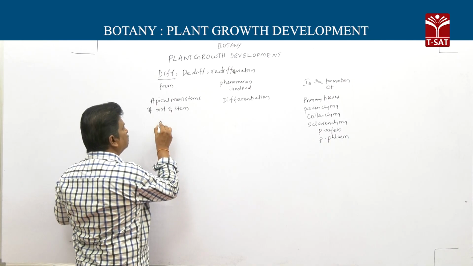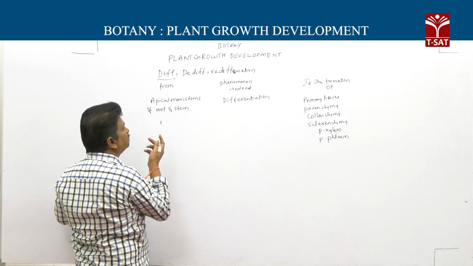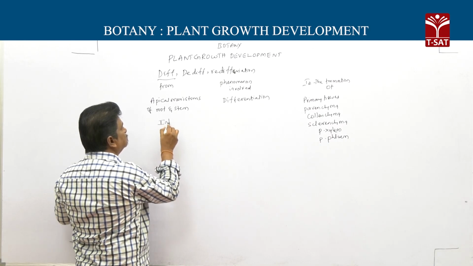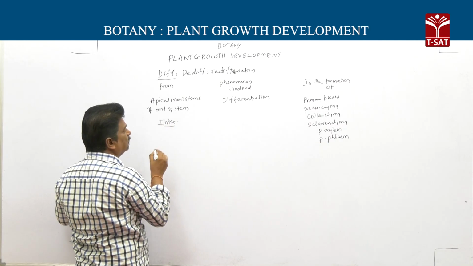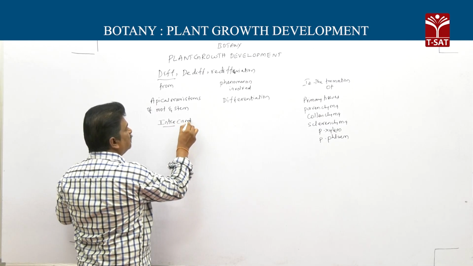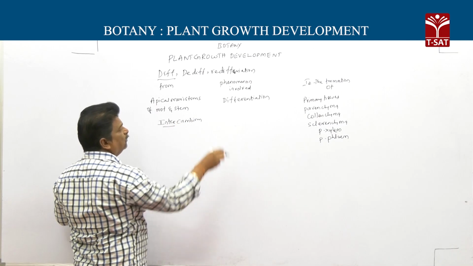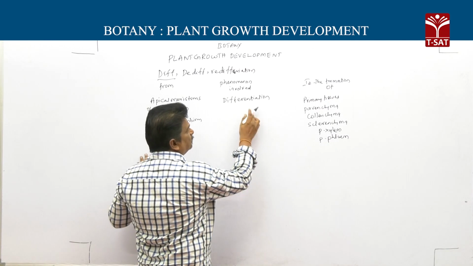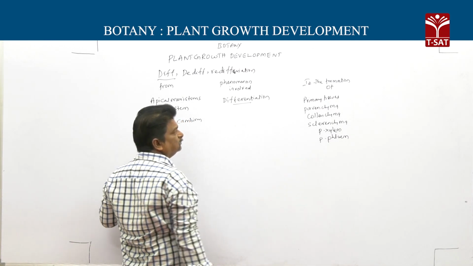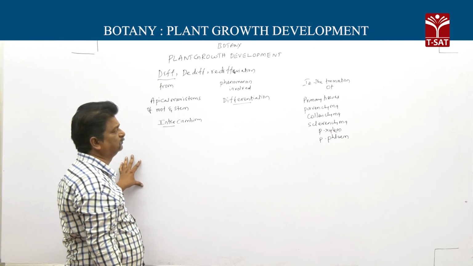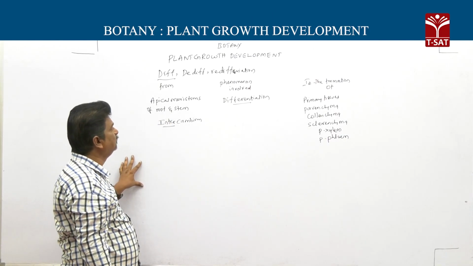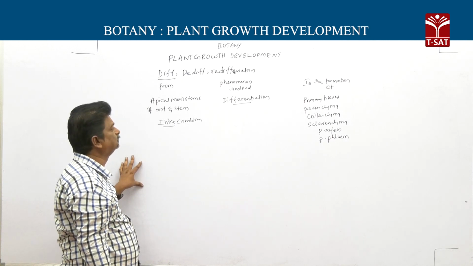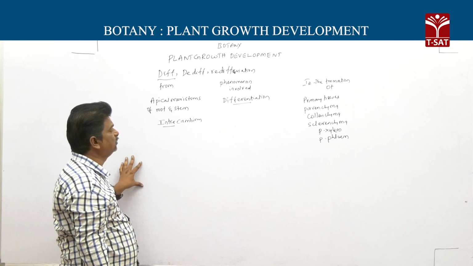Apical meristems of root and stem. And an example for primary is intrafascicular cambium. Phenomenon involved: differentiation. Cells differentiate to perform different functions. This is differentiation. Next one, dedifferentiation.